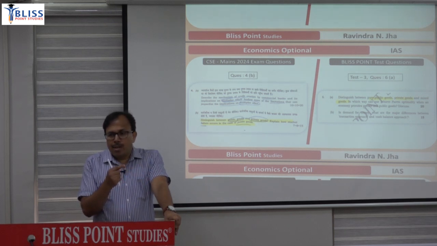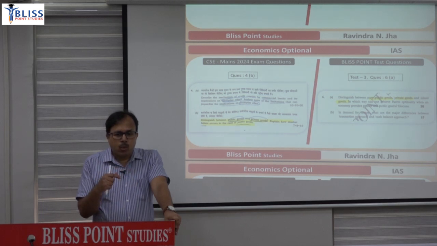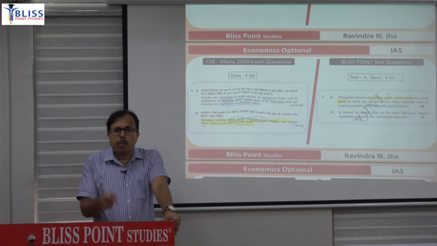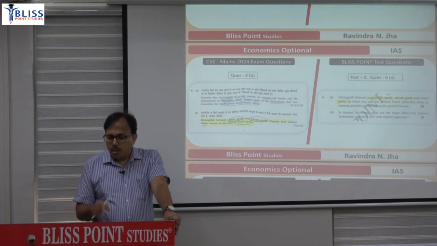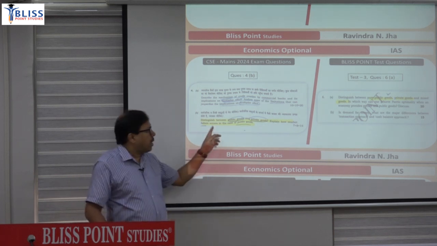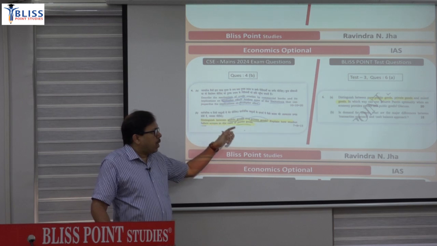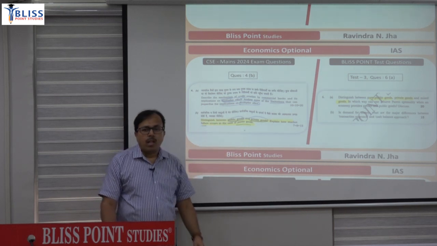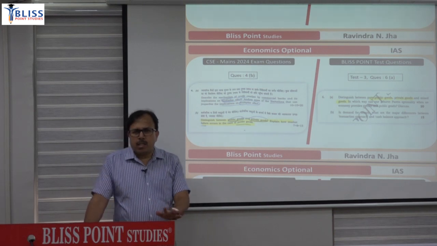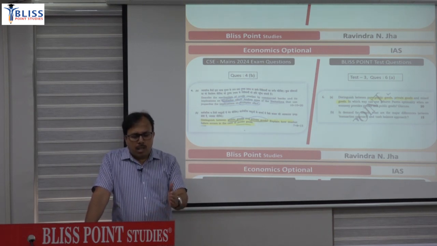Now, due to that non-exclusion problem, there is a problem of the free rider. A person will try to get the benefit of it without making any payment, and if everyone tries to become a free rider, then the public good cannot be provided at all. So, to explain the difference between public and private good, explain the problem of the free rider.